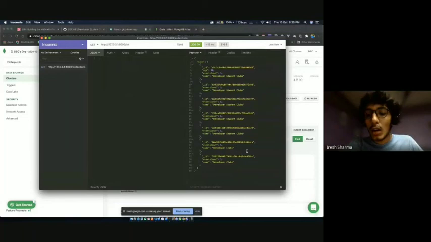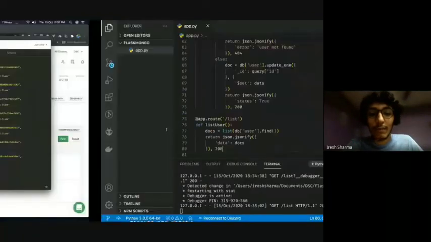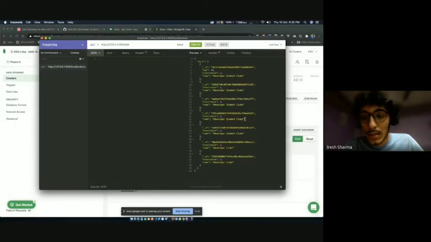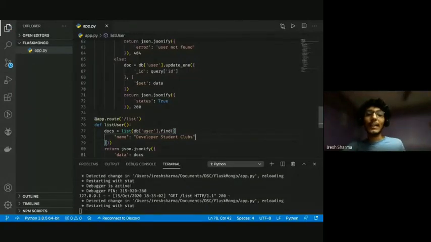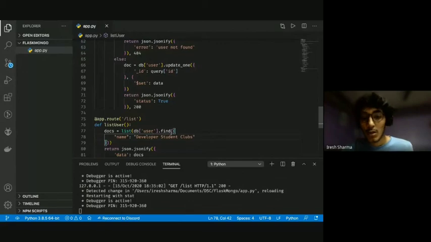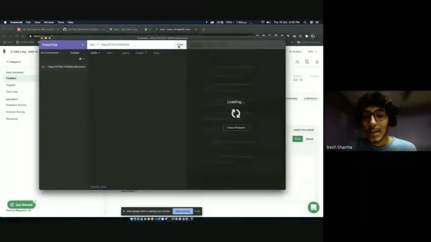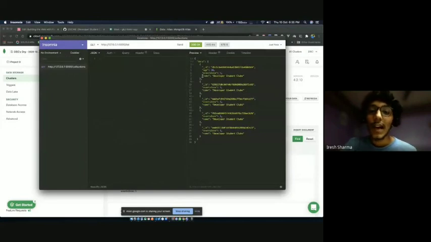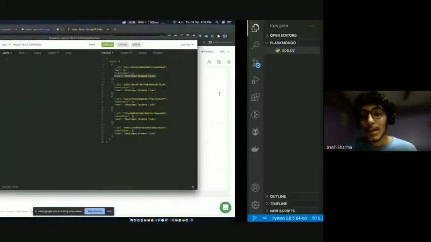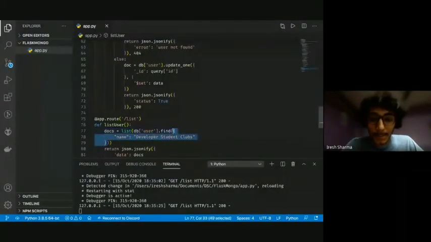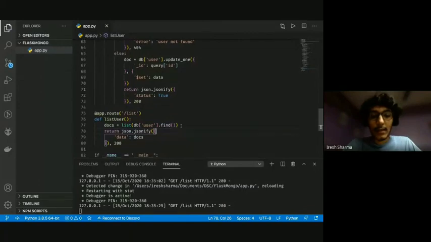Okay. Now, what I was saying is, if it is empty, we get all of them. Now I'm going to quickly change it, and I'll send a JSON with this inside it. So what this will do is it will only give us all the users whose names are Developer Student Clubs. So if I send the same request again, we'll get fewer documents, and all of them will have the name Developer Student Clubs. The documents in which I removed Student, which were Developer Clubs, are not here. As you can see, we have 2 documents for Developer Clubs, but they don't show up here because I filtered them. Okay. So now we have a list.